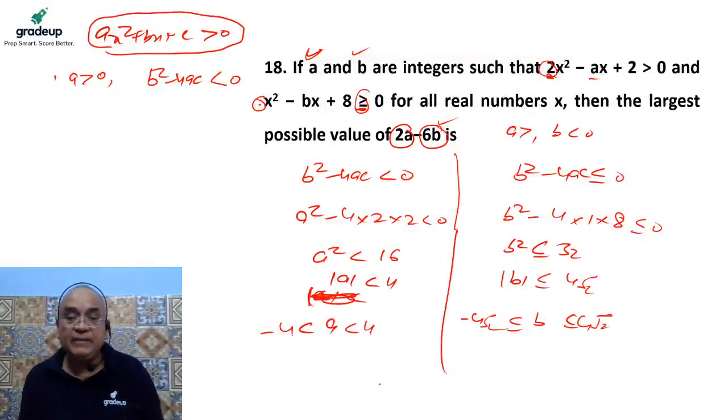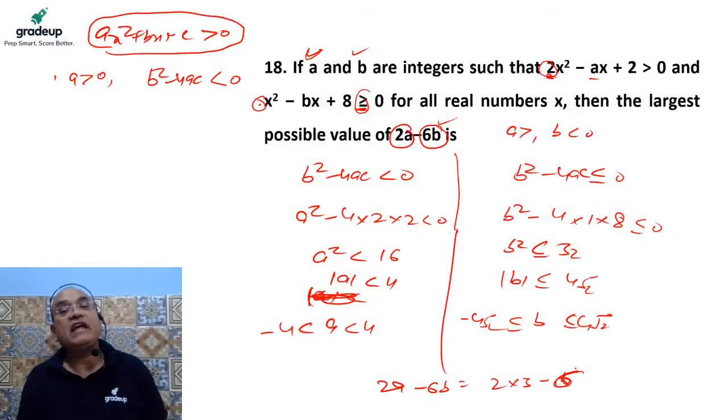So twice of a minus 6 times of b. We put a is equal to 3, so 2 into a. What should we put as the value of b? The value of b should be negative, and please note down that it should be greater than this 4 root 2. Which value is it? Yes, please tell me.